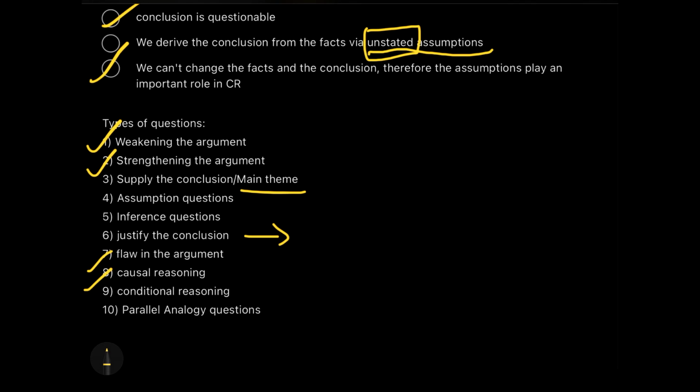And the last one which we will be discussing is the parallel analogy questions, where they will be drawing some analogies between the given conditions. If they give a scenario which took place between Ram and Shyam, then they will give you 5 different answer options in which something similar might have happened between two different people. So what we have to do is to draw the analogy between the people given in the question and the people given in the options, the similarities.